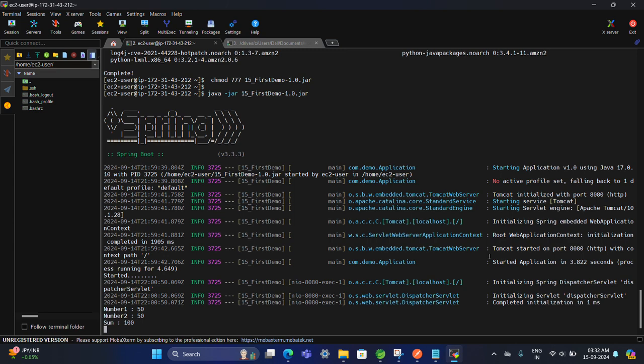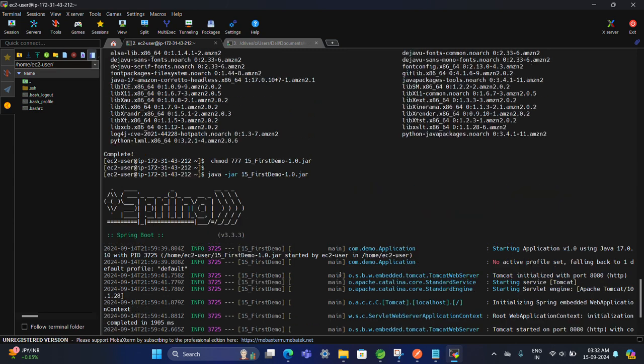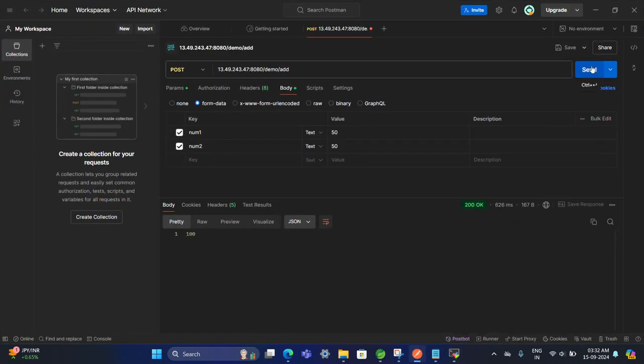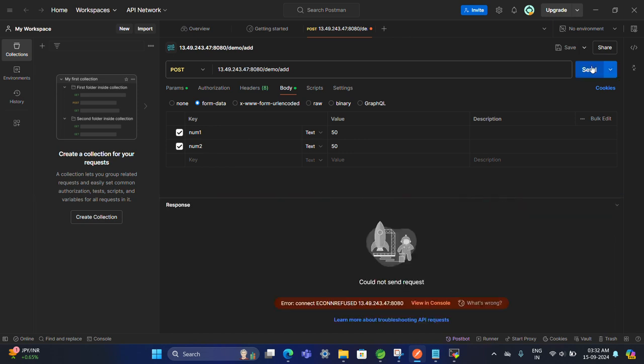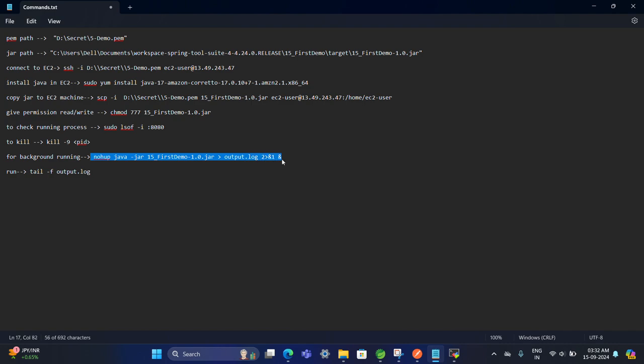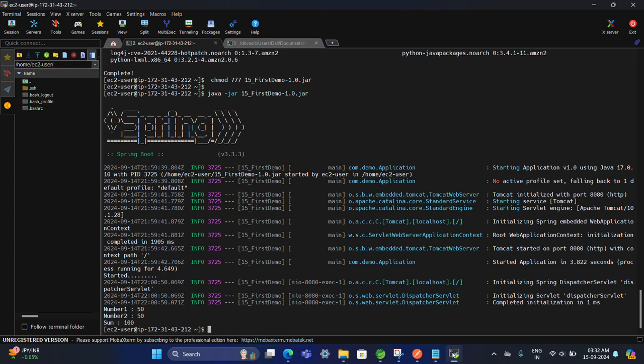So for that, let's check Control C, and let's check whether it is working or not. I know that it is not going to work. Okay, timeout. So it is not working. So it is an issue. For solving this, we use the nohup command. The nohup command enables the background running of our project. If we press Control plus C or accidentally close this terminal, then until we manually stop the service, it is always ongoing. So we use this command.